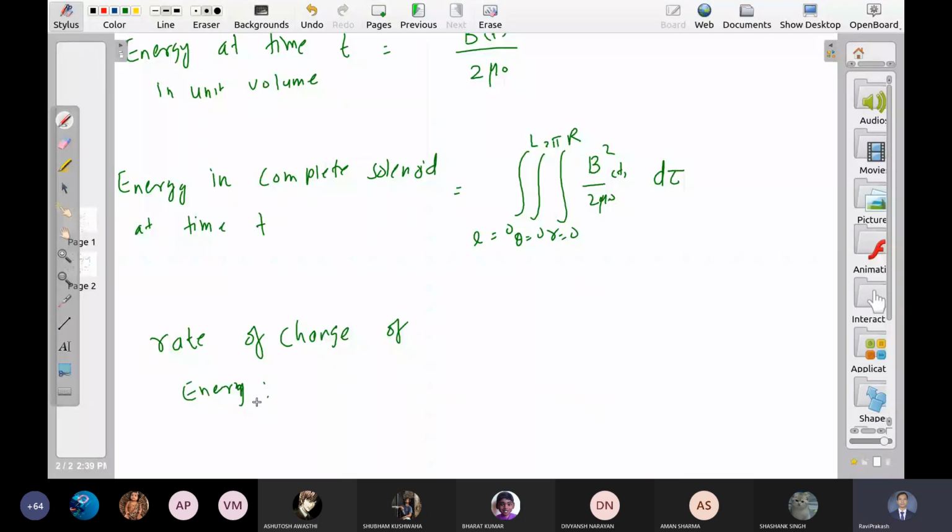Now you know that, let me say it is some energy at time t. This is the energy at time t. So obviously this energy is changing with time inside the solenoid. What is the rate of change? Or what is the increasing energy in dt time?